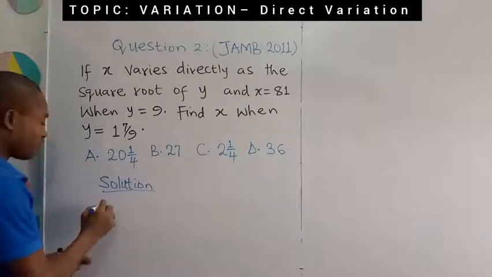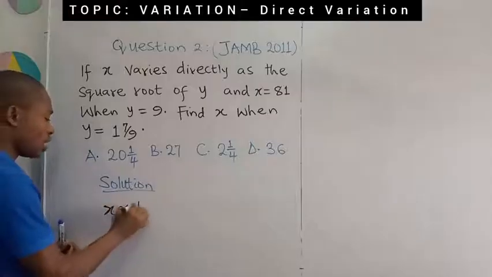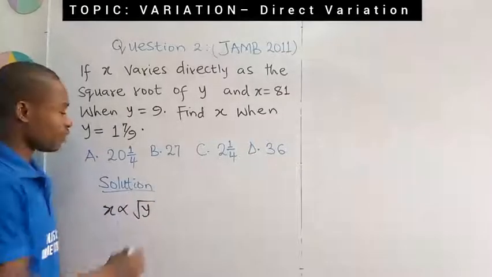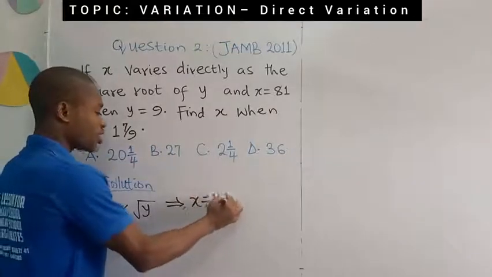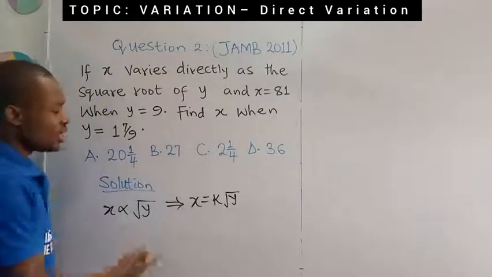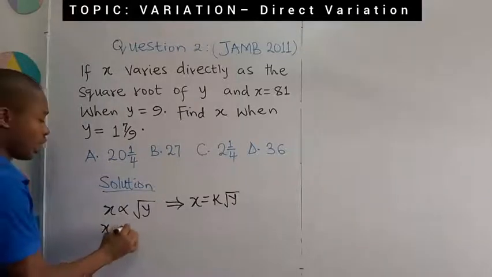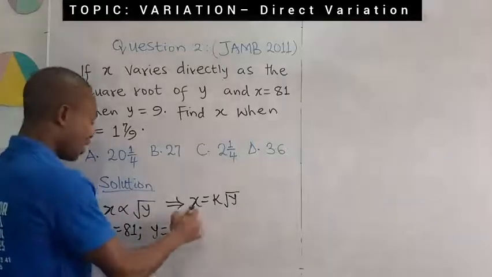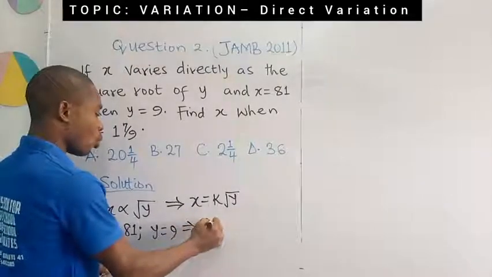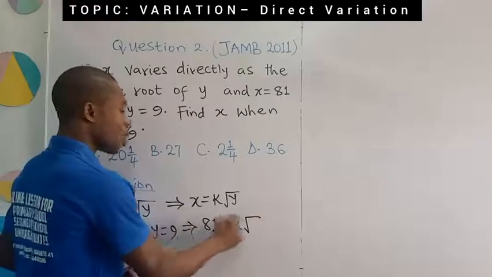So we are going to have that x varies directly as the square root of y. That is going to be written as this. Don't forget the square root of y. The implication, removing the variation sign, is x equal to k times square root of y. And then with this, we are given conditions. The first condition: x equal to 81 when y equal to 9, which will imply that 81, you're going to fix it for x, equal to k, which you don't know, times the square root of y.